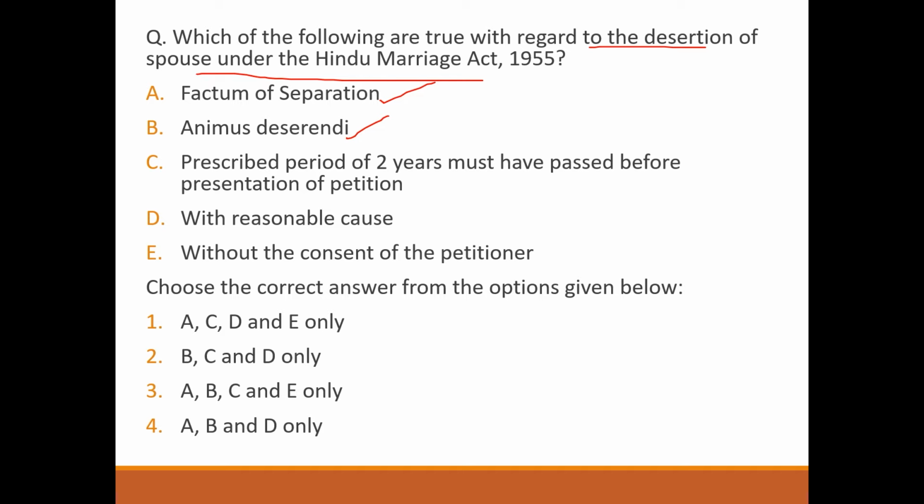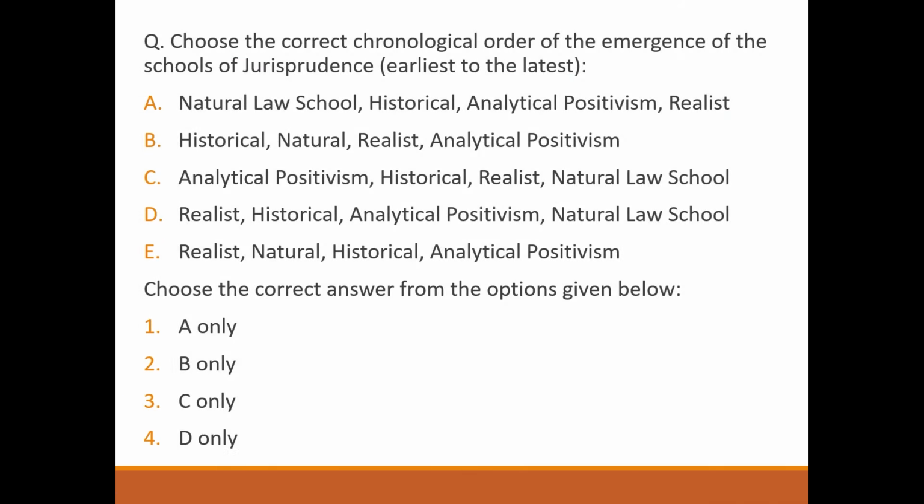Next question, choose the correct chronological order of the emergence of the schools of jurisprudence, earliest to the latest. Natural law school, historical, analytical positivism, and realistic. So answer will be option number 1. Next question, choose the correct chronological order of the jurists from earliest to the latest. Answer is option number C, Bentham, Austin, Pound, Holmes.